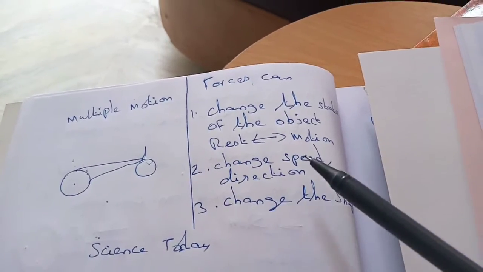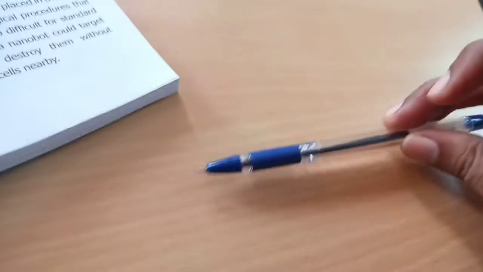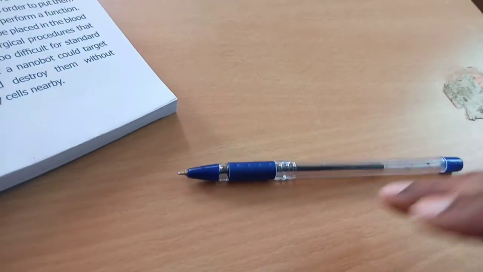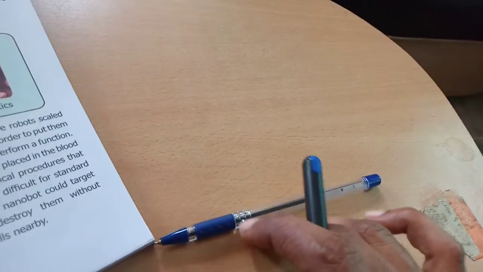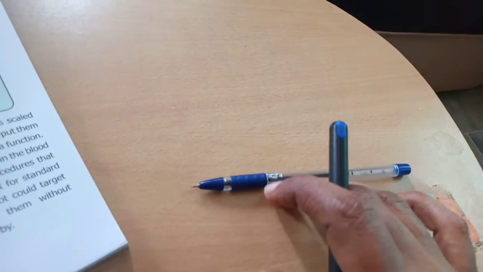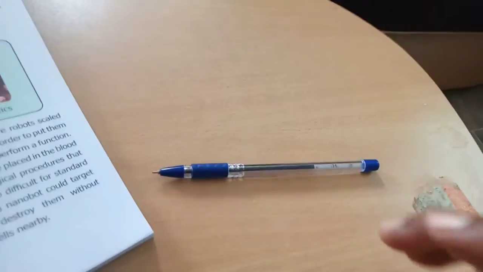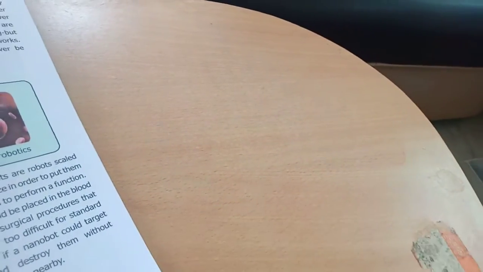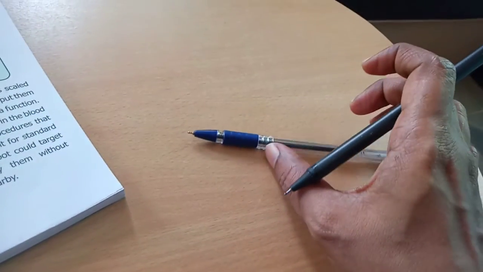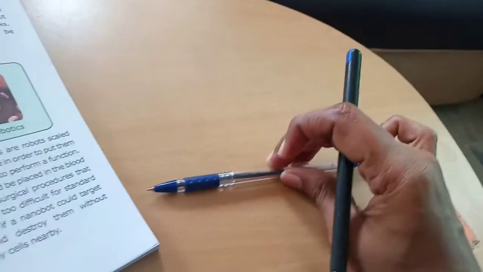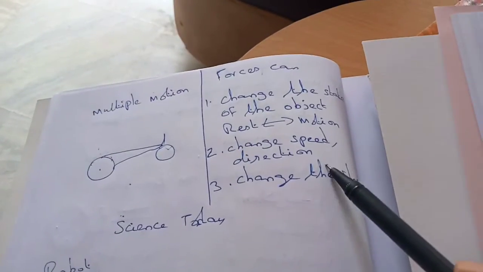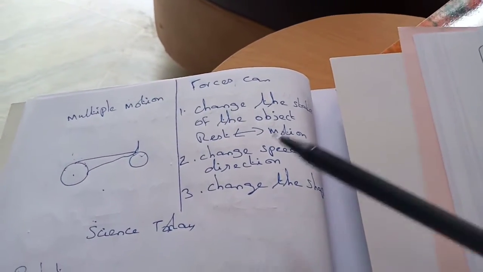Next, change in speed and direction. Now the pen is moving slowly. Now I am making it move faster, so I have increased the speed. The force I applied has increased the speed of the motion. And if it is moving like this, I am making it move towards the other direction. So the force I applied also changed the direction of the motion. So force can also change the speed and direction of the motion, and it can also change the shape.